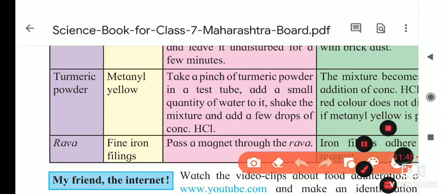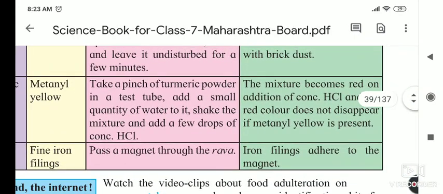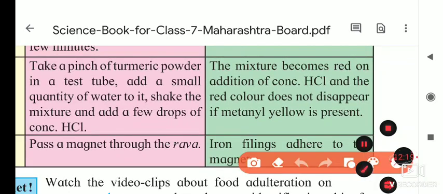Okay, next we will see turmeric powder. The adulterant they add in turmeric powder is methanol yellow, a chemical. How to find out? Take a pinch of turmeric powder in a test tube, add a small quantity of water, shake the mixture and add a few drops of hydrochloric acid. As you know, turmeric is an indicator, and we use it for the detection of acids or bases.